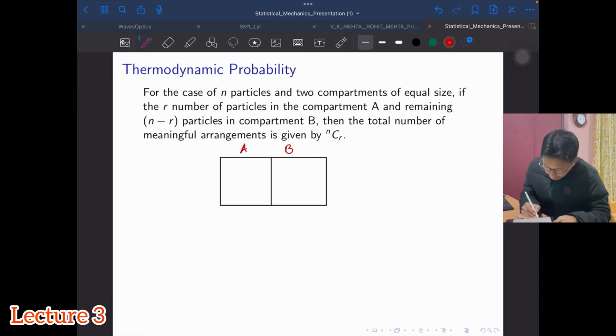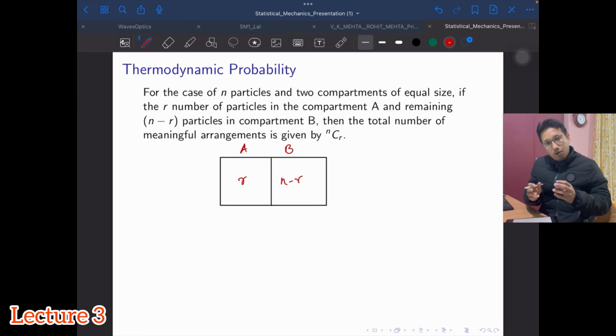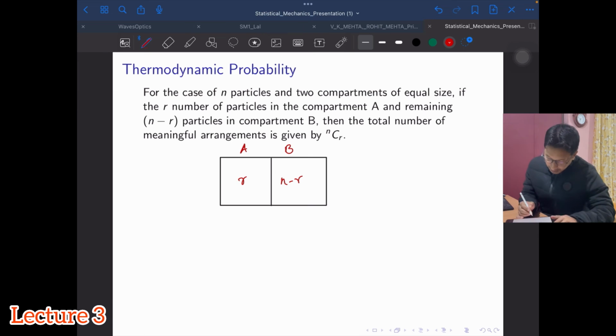We are taking n particles and simply throwing them into this box, and it is sure that every ball you pick up will go into one of the compartments. If r particles are in compartment A, then n minus r will go into compartment B. Then the total number of meaningful arrangements is given by nCr.